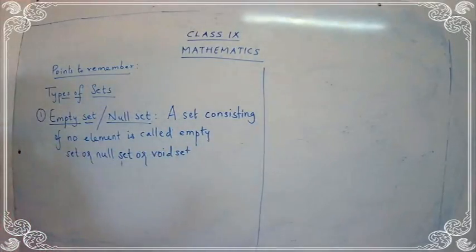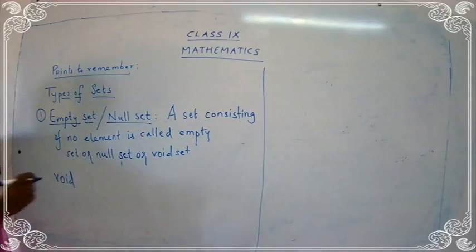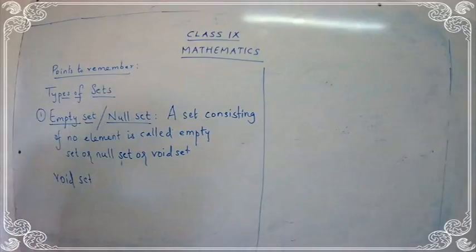So how we can call? If a set is not having any element, you can call it as empty set, you can call it as null set, or you can call it as void set. V-O-I-D. Void set. So just keep the three different names for a set having no element.